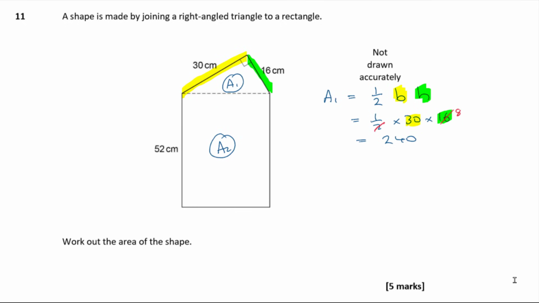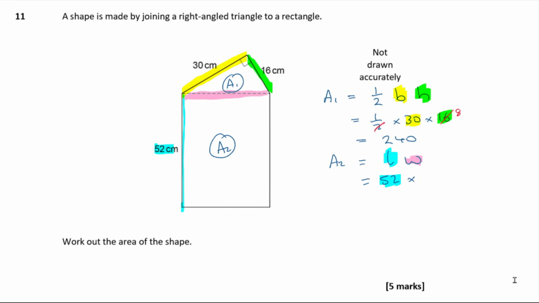What about A2? A2 is slightly more problematic because, well, it's a rectangle, it's got an easy formula for finding it, but we only know one of them so far, don't we? We know this length here is 52. Okay, so one of them is going to be 52, but what is the other one? We don't actually currently know this one, do we? Okay, we haven't got that one. But you can see that that side there, which is going to be the width of this rectangle, is the hypotenuse of that right angle triangle, isn't it?